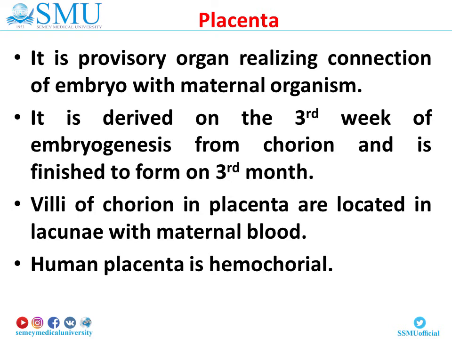Placenta. It is a provisory organ realizing connection of the embryo with the maternal organism. It is derived on the 3rd week of embryogenesis from chorion and is finished forming on the 3rd month. Villi of chorion in the placenta are located in lacunae with maternal blood. Human placenta is hemochorial.